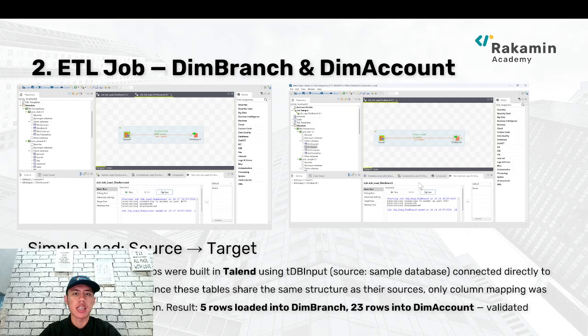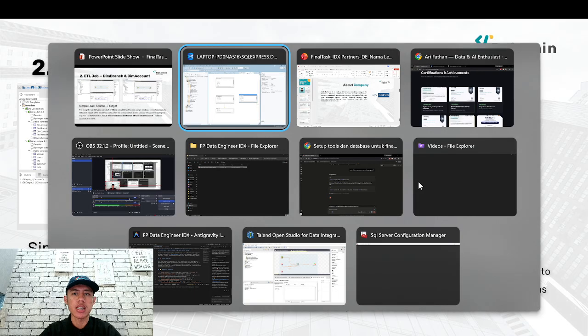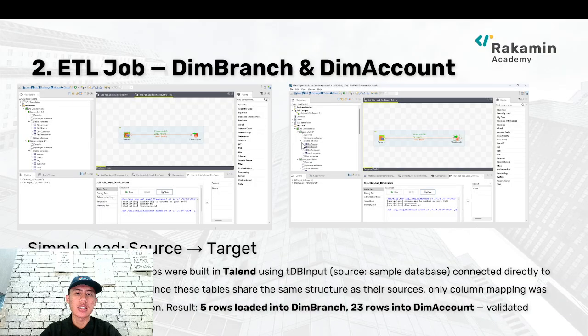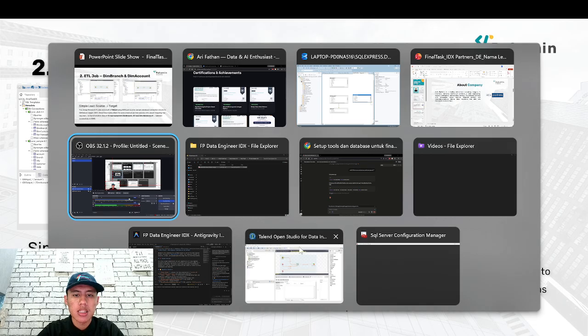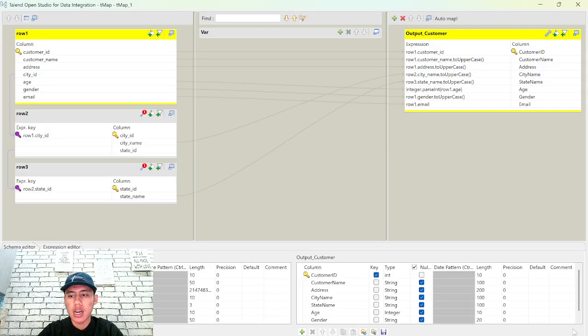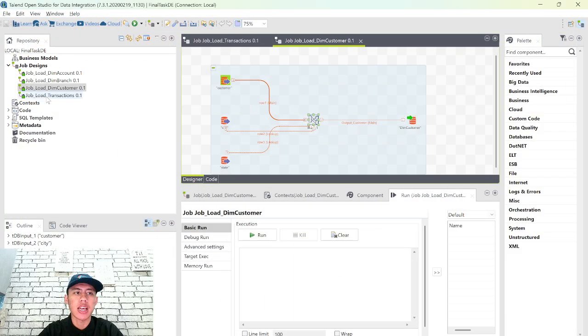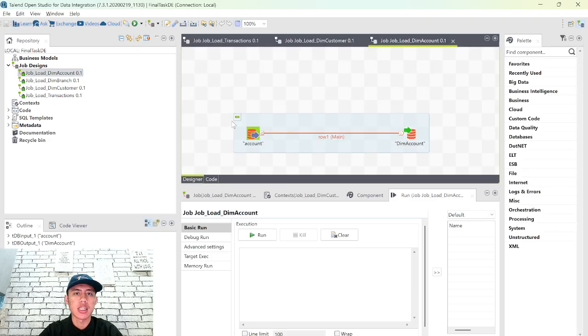And this is the ETL job. I downloaded Talend. Actually, Talend is not available right now, but I downloaded it from a free open source on GitHub. This is my Talend. As you can see, I configured four jobs in here. Maybe I will explain it a little bit in Talend.